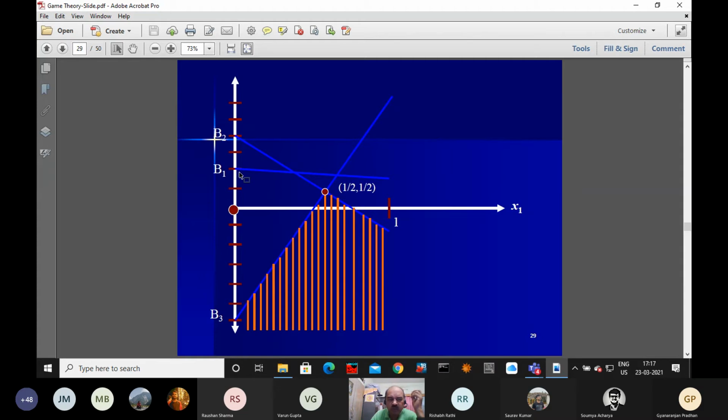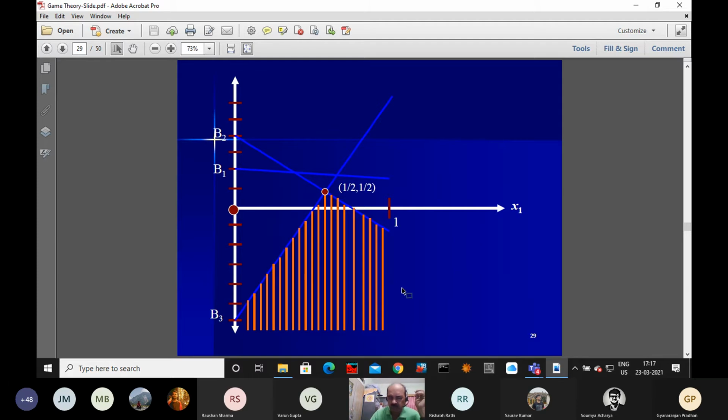Now if you are thinking about B1, will it give half at any time? Because half is what? No, sir, it will never give. Never give, so that we drop. Now B2 and B3 are contributing, but B1 cannot contribute. That is the reason we drop it.